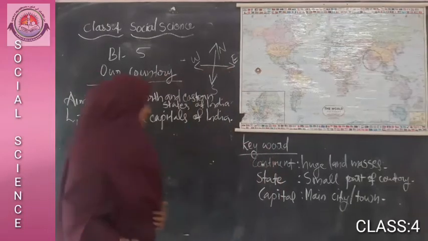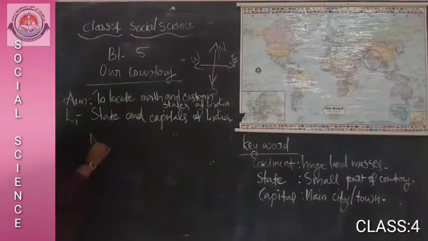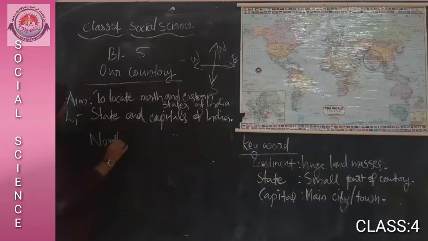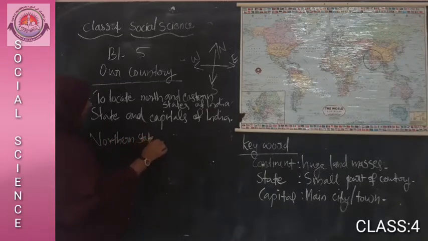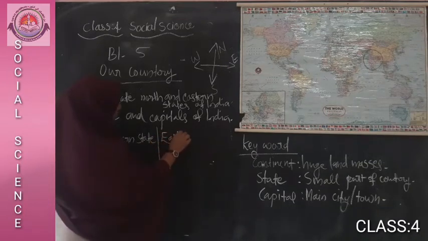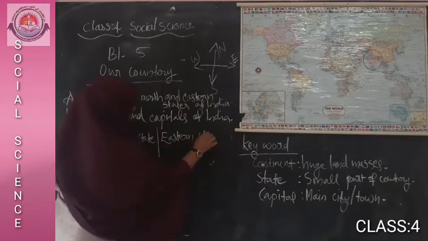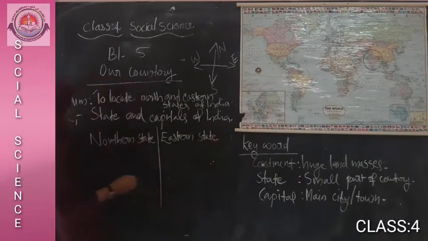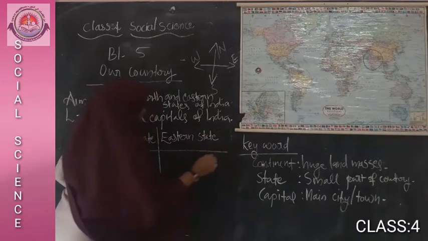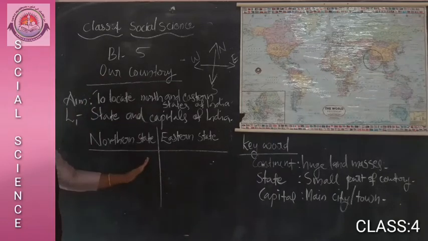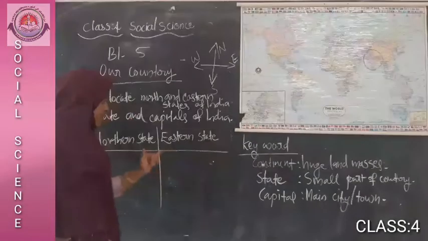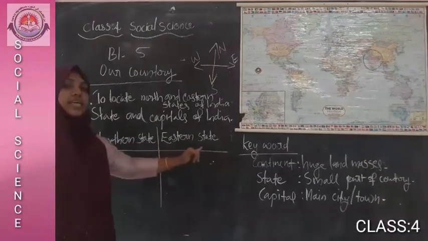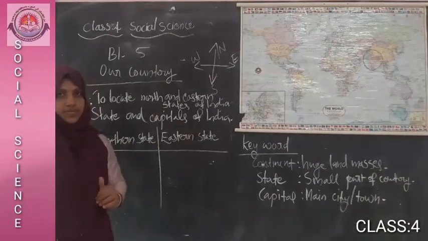Take your notebook and draw two columns: northern state and eastern state. Draw these columns in your notebook, northern state and eastern state.